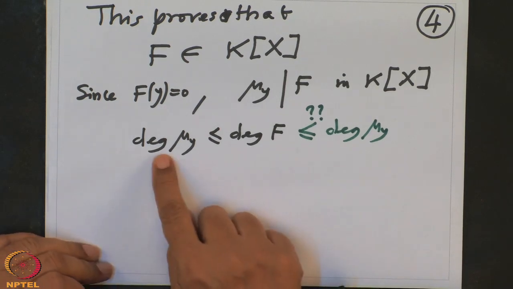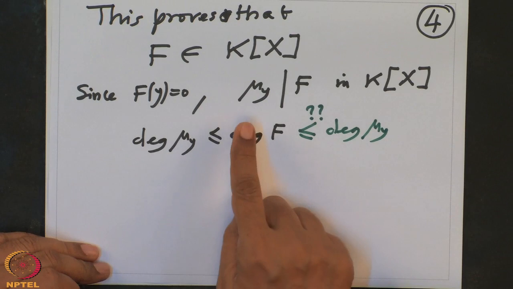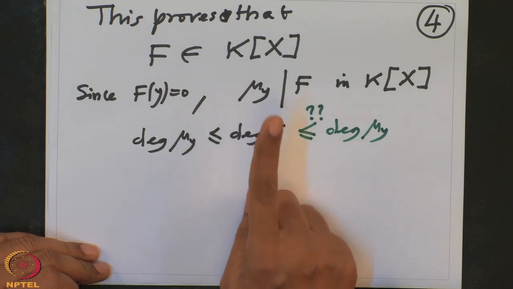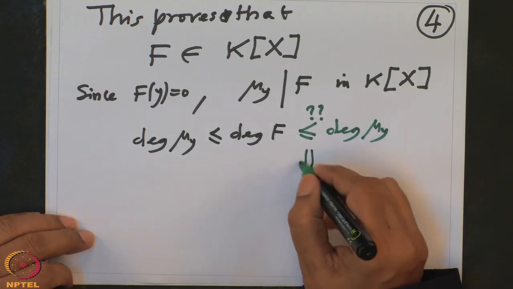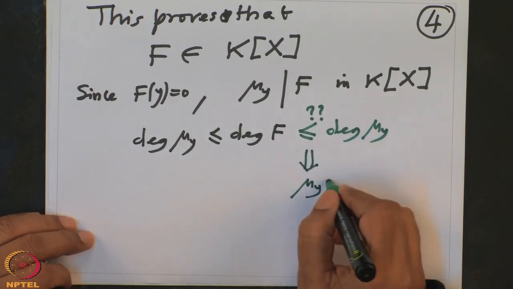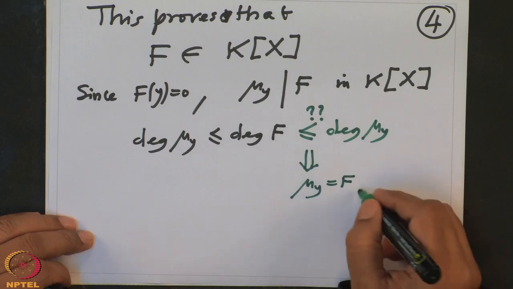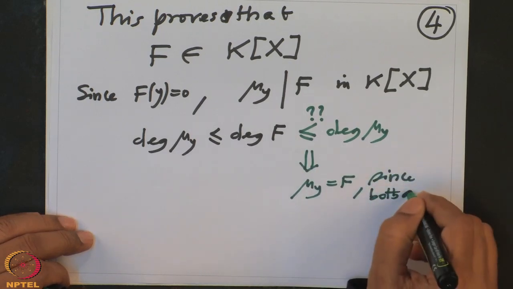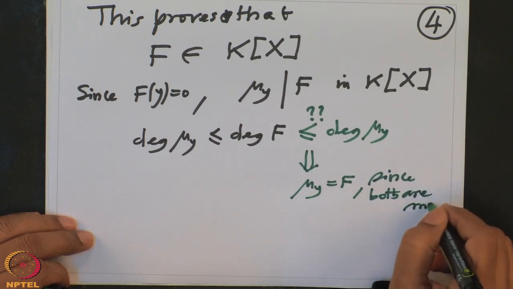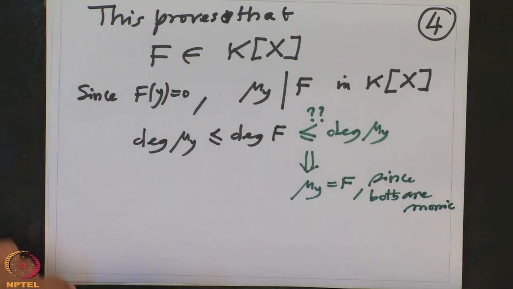Once I prove this, their degrees will be equal and both are monic polynomials, one divides the other. So that will imply mu y equal to f, since both are monic.